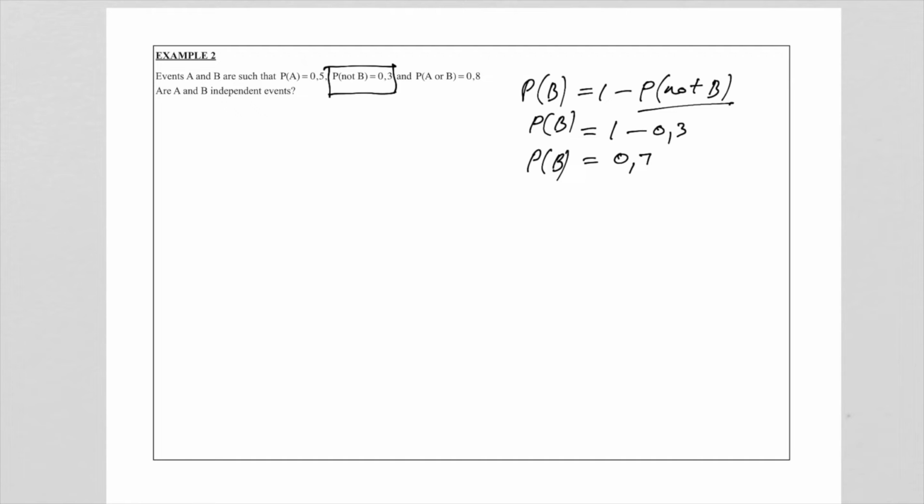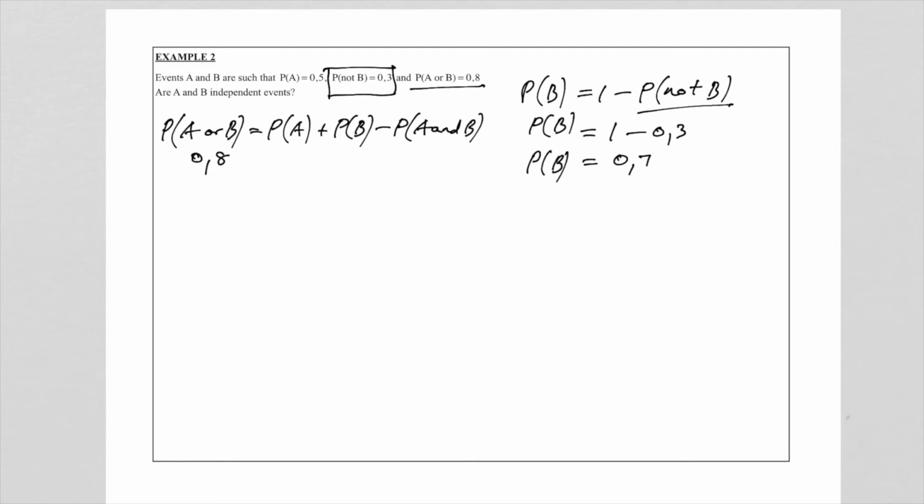So what we're going to do now is we're going to look at our general rule. The probability of A or B is equal to the probability of A plus the probability of B minus the probability of A and B. And we're now going to substitute the probability of A or B, because you remember that was given to us as 0.8.